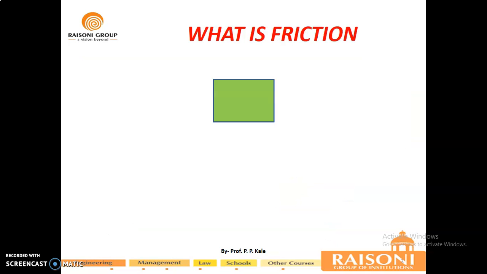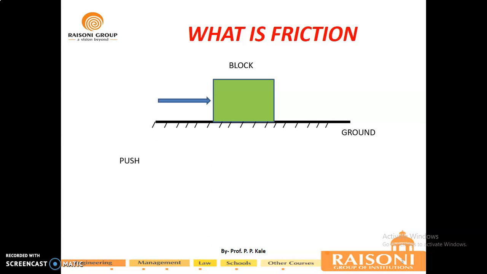Now what is friction? Consider this block which is resting on a ground. If you apply a pushing force to this block from left to right, then what will happen? This block will try to rub on this particular ground, and there will be contact between these two surfaces, that is of block and of ground.